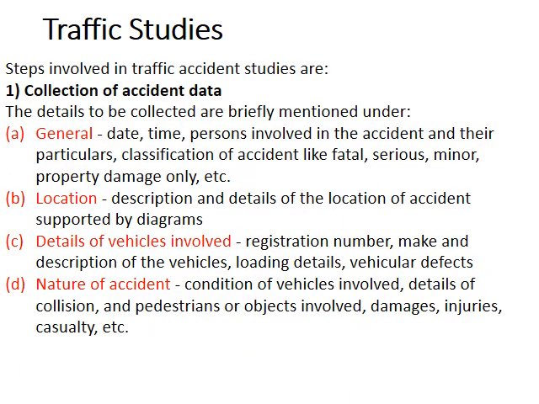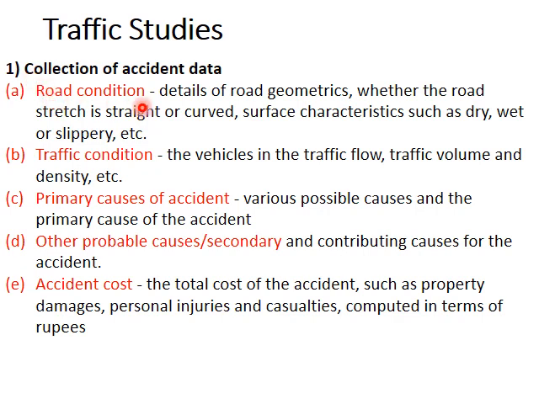Steps involved in accident studies are, first one is the collection of accident data. The accident data, like the first one maybe general data, date, time, persons involved, etc. Location of the accident, details of the vehicles involved, nature of the accident, like were pedestrians involved or not, whether some objects were involved, what are the types of damages, what are the injuries, etc. Then road condition at that accident time, traffic condition at the accident time, then primary causes of accident, then other probable causes or secondary causes of the accident.